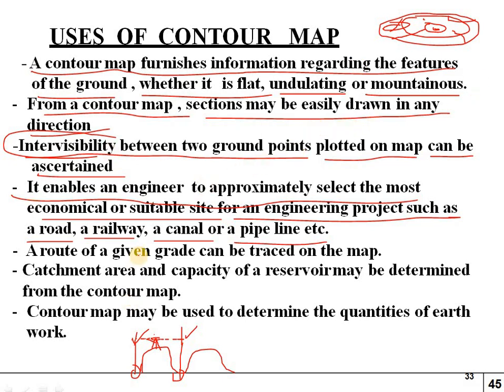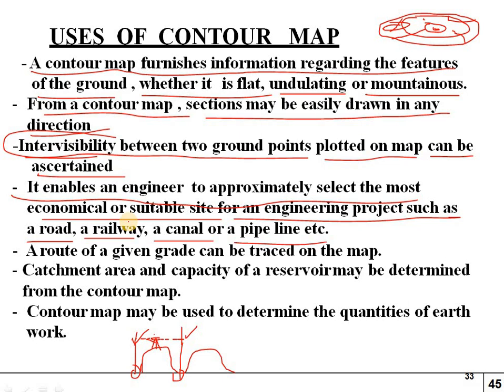So here the engineer will be selecting the site, whether the site is in a good condition or not, whether it is suitable for a road work, whether it is suitable for a railway track, whether it is suitable for a canal or a pipeline.